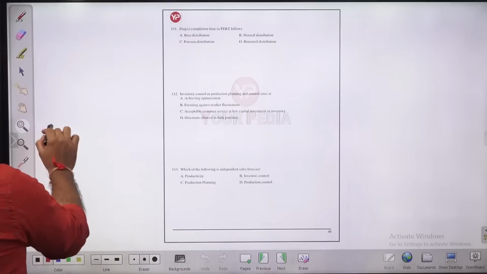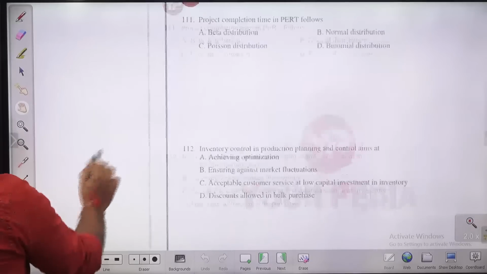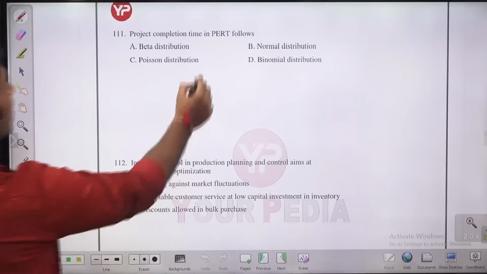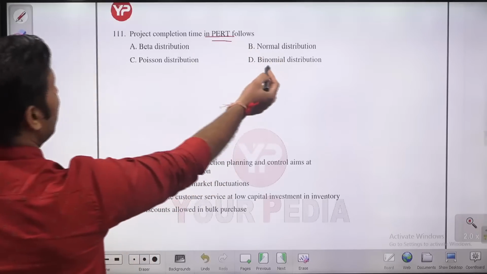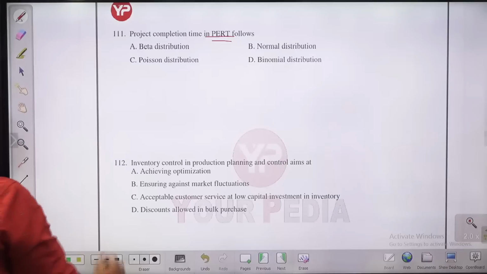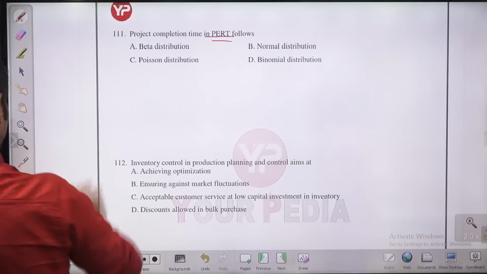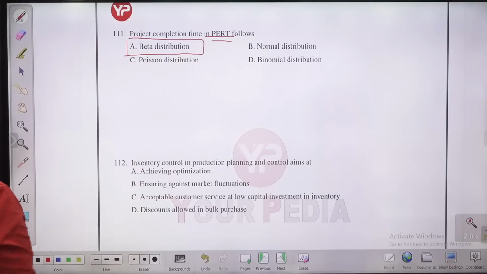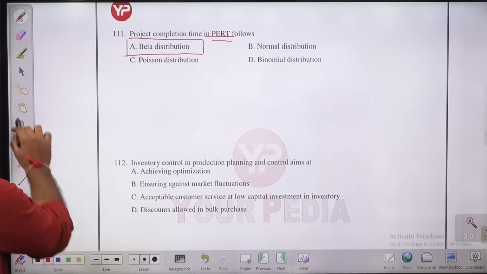Next question, question number 111. Project completion time in PERT. Now we are having a question from the industrial part. You know, guys, in PERT, which type of distribution we use? Beta, normal, binomial or Poisson? We use beta distribution in PERT. PERT में हम क्या यूज करते हैं बच्चों? We use beta distribution. A is the answer.